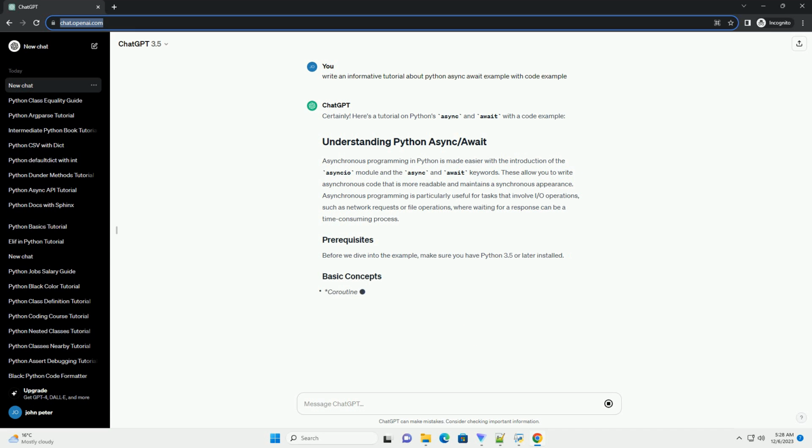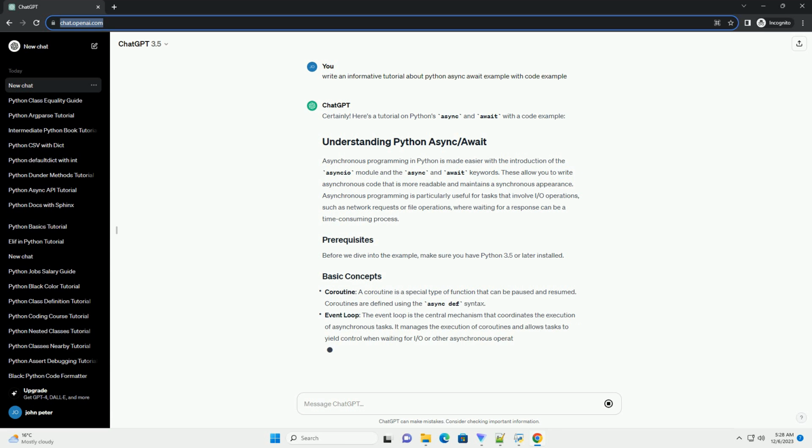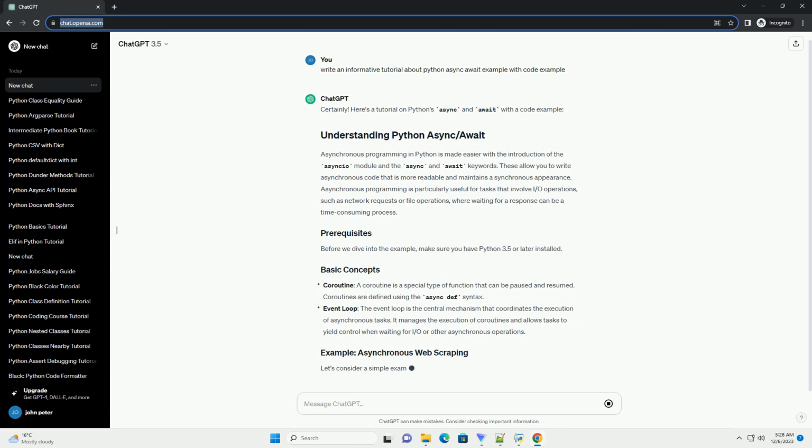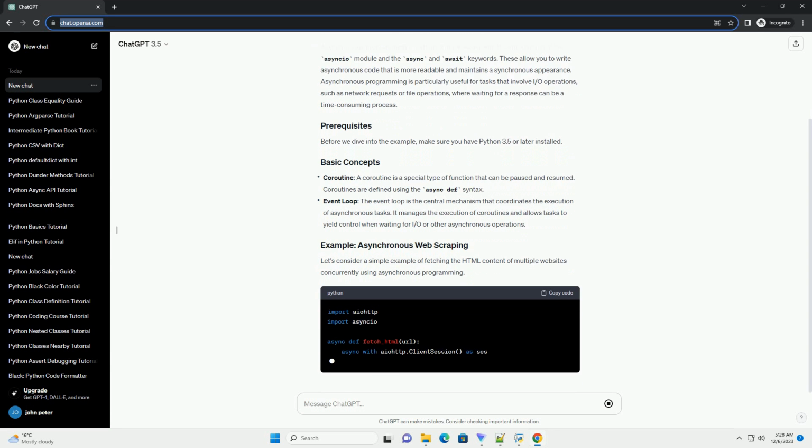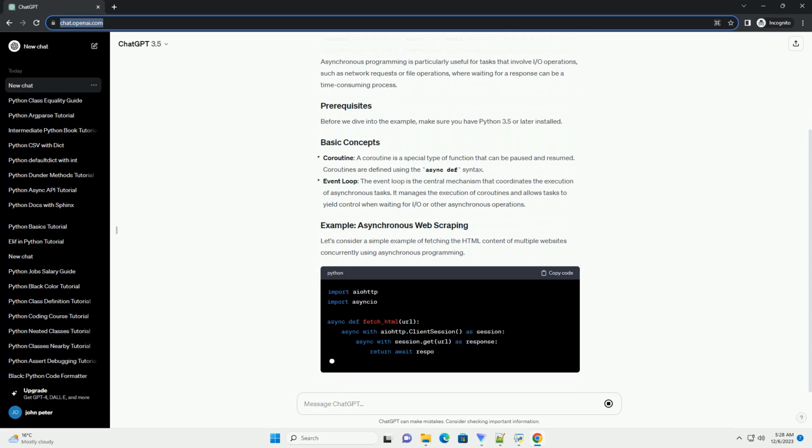Asynchronous programming is particularly useful for tasks that involve I/O operations, such as network requests or file operations, where waiting for a response can be a time-consuming process. Before we dive into the example, make sure you have Python 3.5 or later installed.